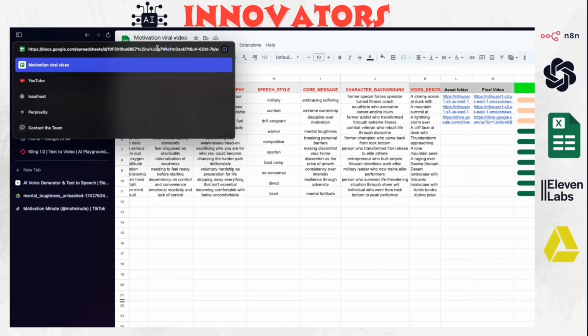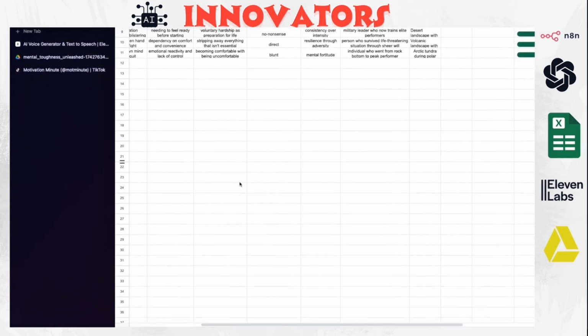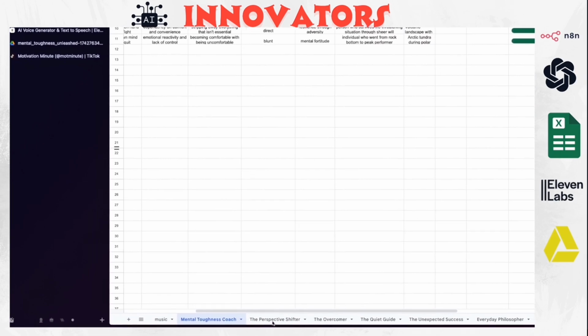For example, in this link you'll see there are 2 different IDs. This ID is for the whole Google Sheet together, and the one related to the characters is this one or this one. They are the same. So you copy this, and then you paste it there in the prompt.